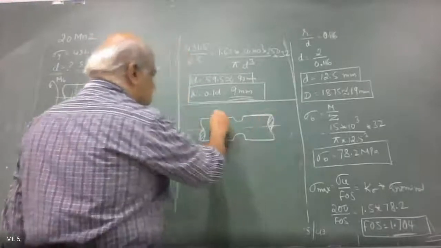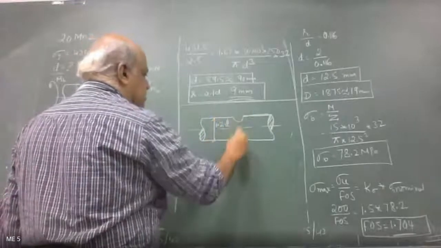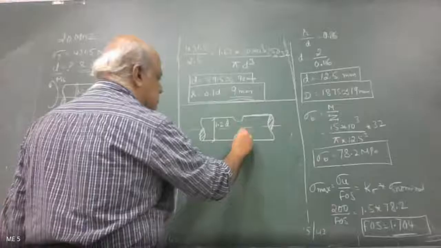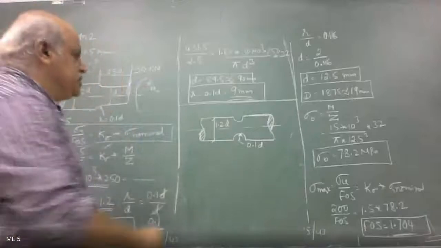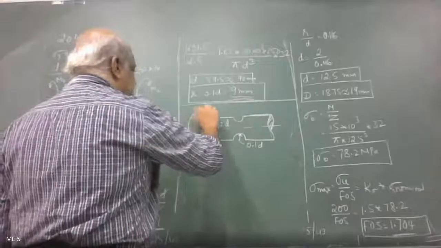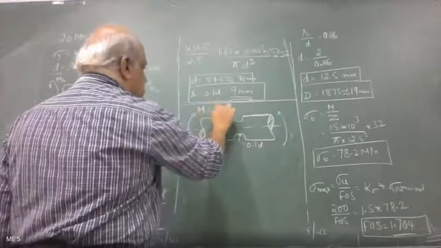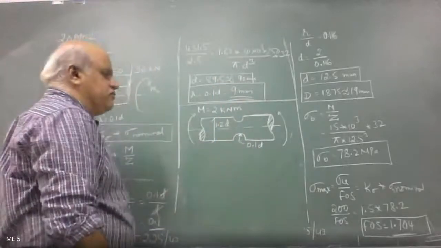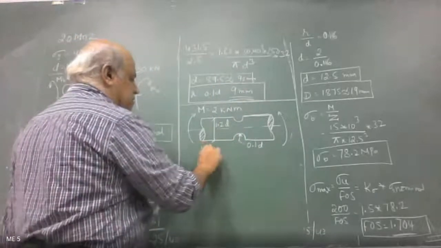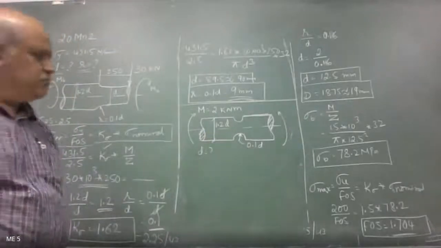What is the diameter given there? It is 1.2 D. What is the radius he has given you? 0.1 D. And it is subjected to a bending moment of 2 kilonewton meter. So what we need to find is the diameter, correct? That's what we need to find for the given problem.